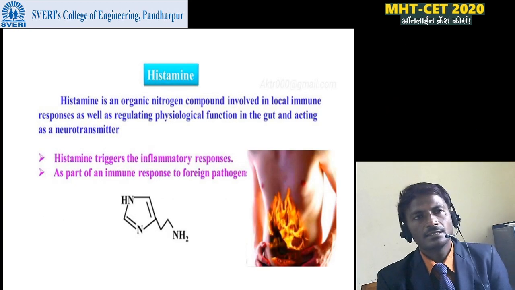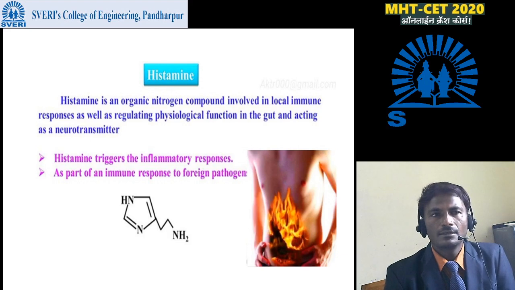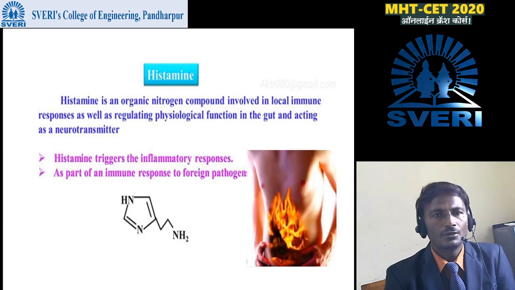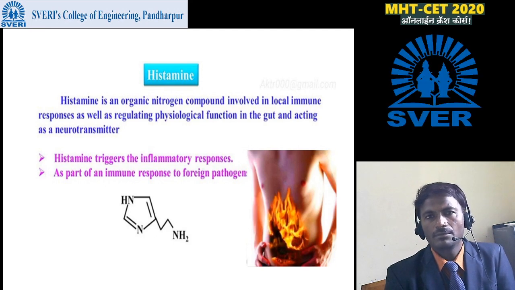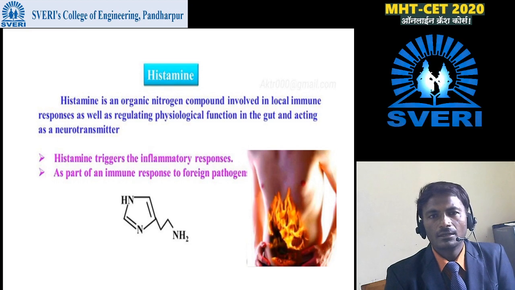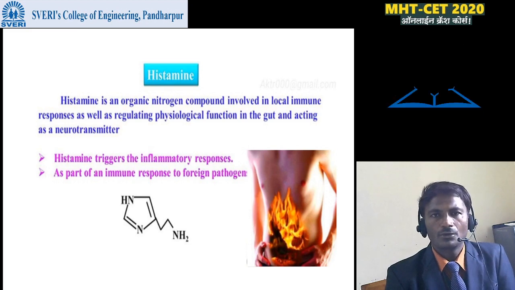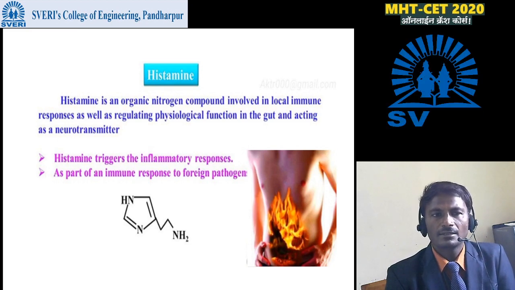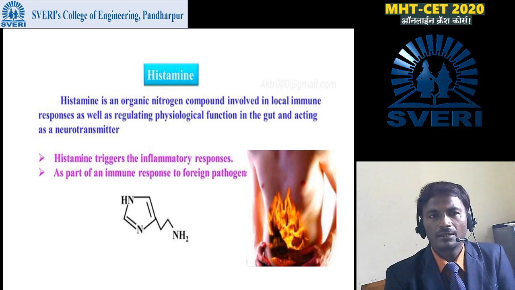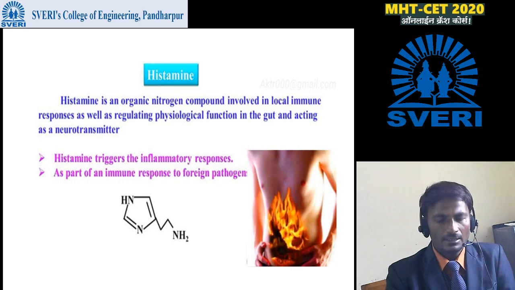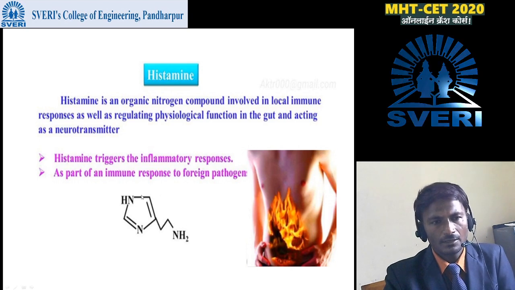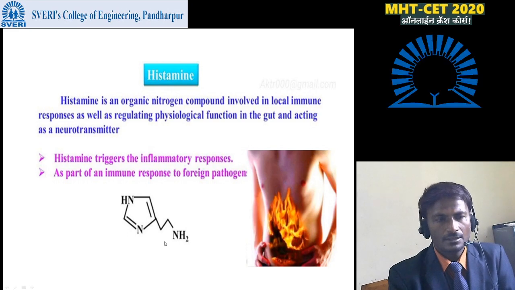Then next is histamine. Histamine is an organic nitrogen compound involved in local immune responses as well as regulating physiological function in the gut and acting as a neurotransmitter. Histamine triggers the inflammatory responses as a part of immune responses to foreign pathogens. One example structure is given here. This is histamine.